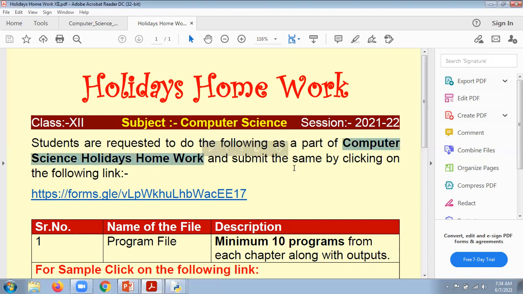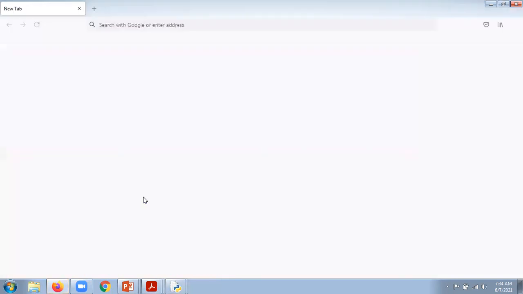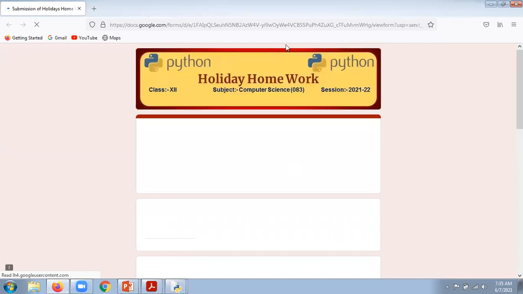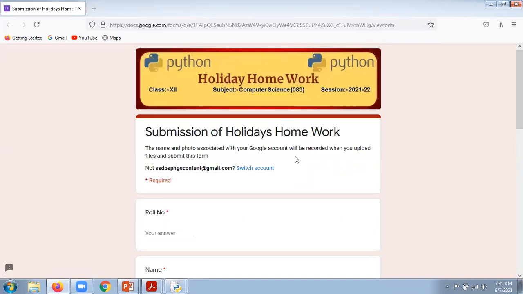Remember, you are supposed to submit it with the help of this Google form. I'm going to click on this URL, which is the link of the Google form, and whenever we click on it, that form will open in a window. One very important thing: you are supposed to upload these two options only. I think the things will be appearing on your screen as well.